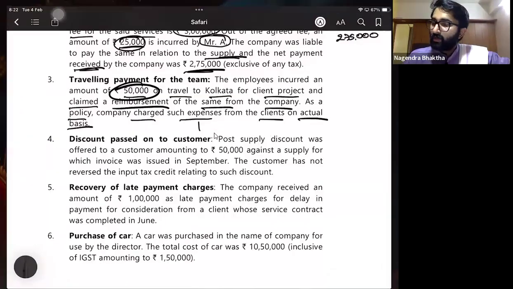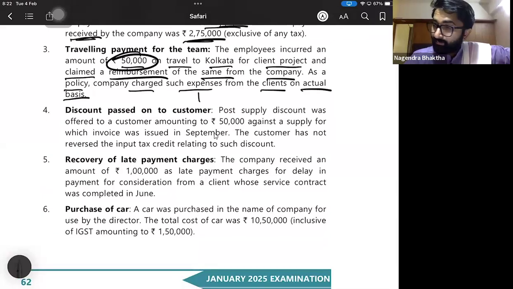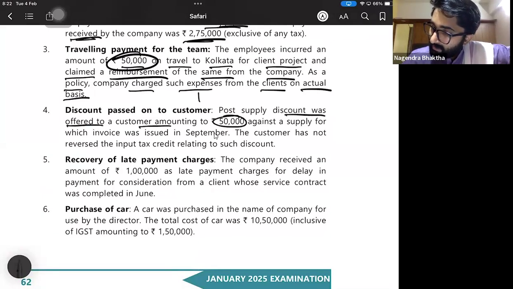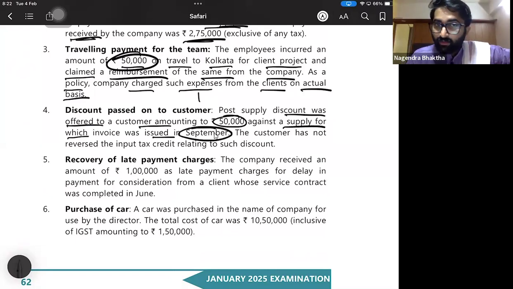Fourth one. Next one. Discount passed on to customer. Post supply, after supplying, discount was offered to a customer amounting to 50,000 against the supply for which invoice was issued in September. Right now we are in October. Very next month. So September, previous month some supply has happened. The customer has not reversed the input tax credit. See, ITC which was taken by the customer, that is not reversed by that person. You remember some points here.